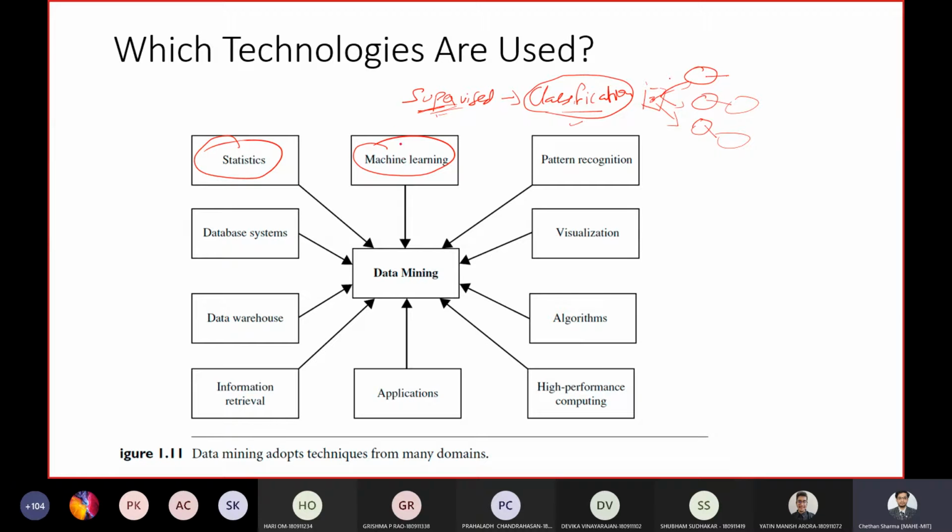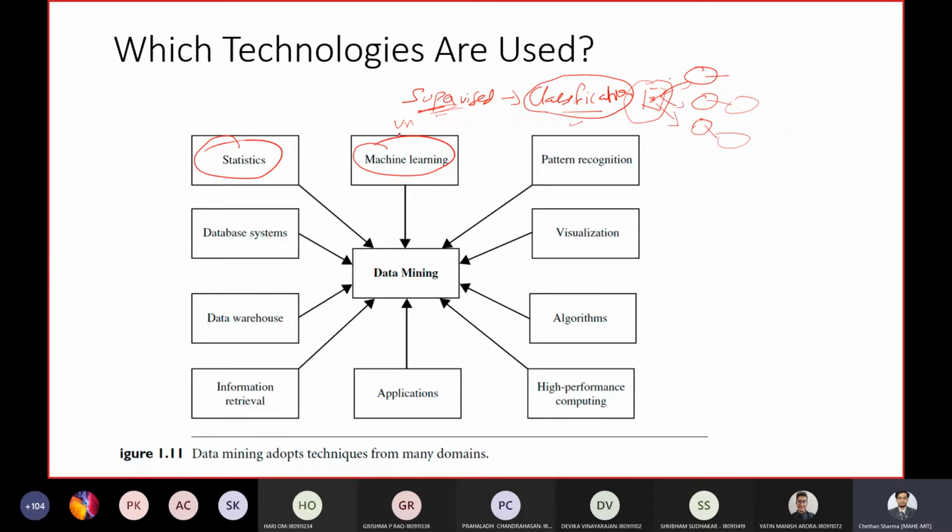There is one more type of learning in machine learning called unsupervised learning. For supervised, as I told you, the class label is important: what are the different classes possible in the data set. Only then can you classify a particular test data into one of the classes.